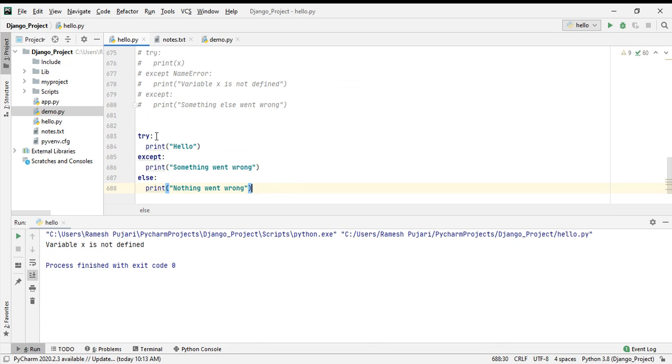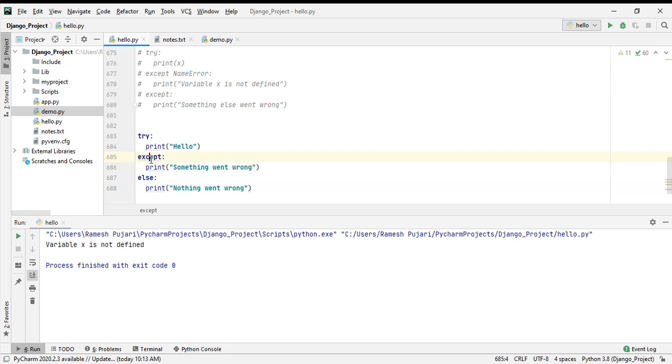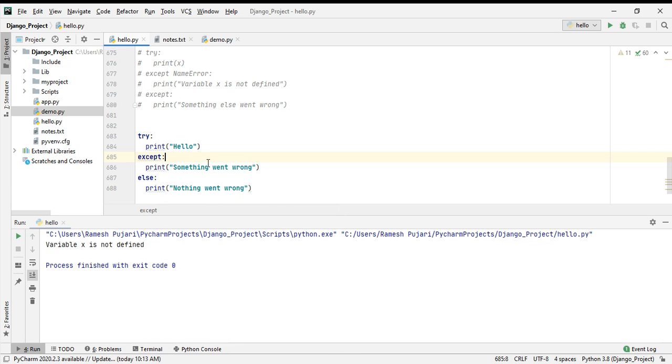So consider this example. I am using a try block. Here I am printing hello. If it does not get any error, it will obviously print hello. So I am taking the except block and writing something went wrong in the print statement here, and this is the else statement. If no error occurs here, I'll execute the next line, that is, the else part will be executed.